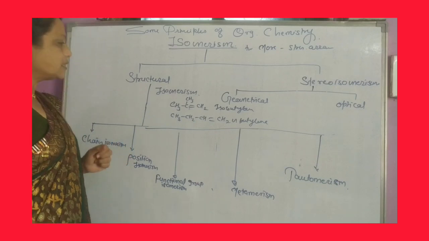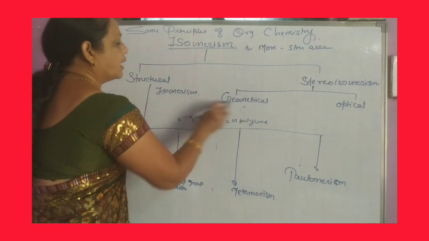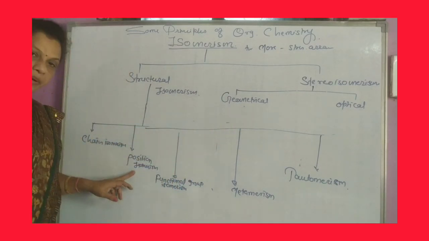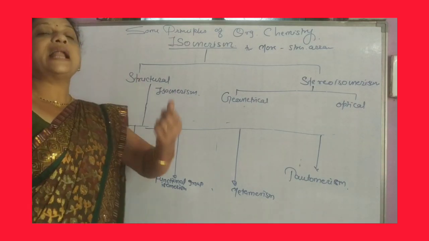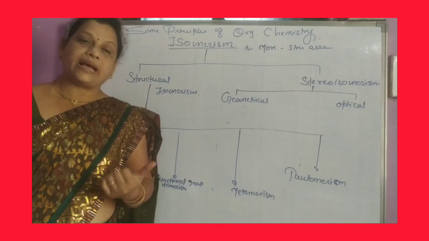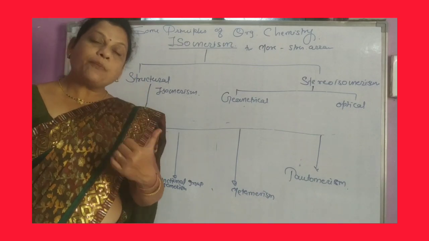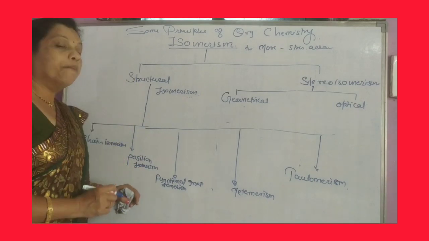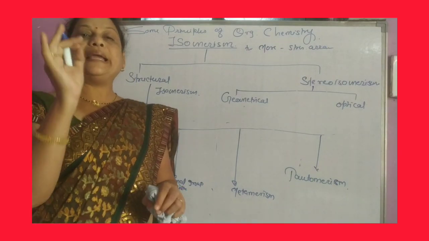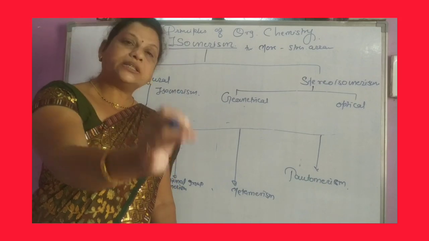The second type is position isomerism, the phenomenon of forming position isomers. What are position isomers? Compounds with the same molecular formula but different positions of the functional group.